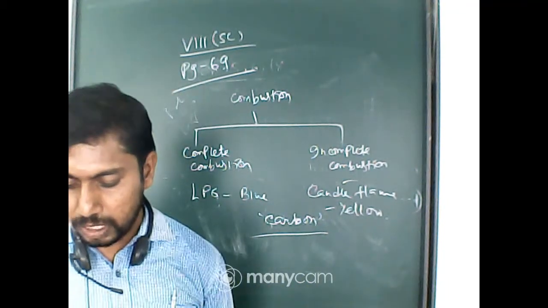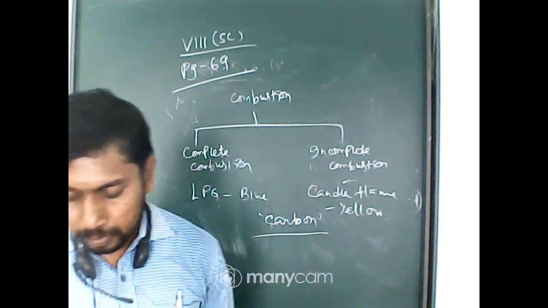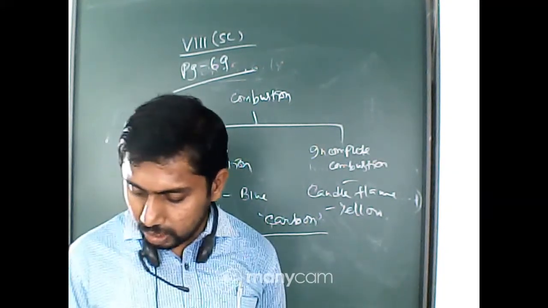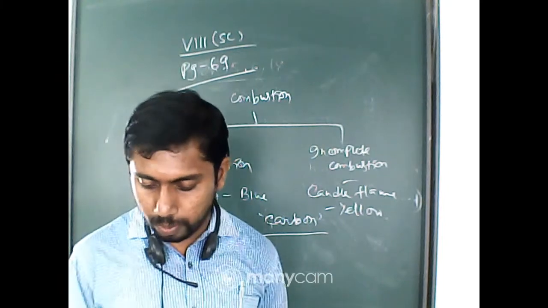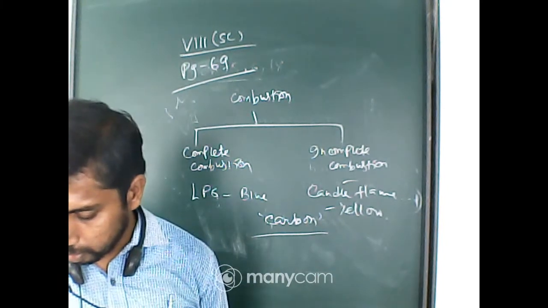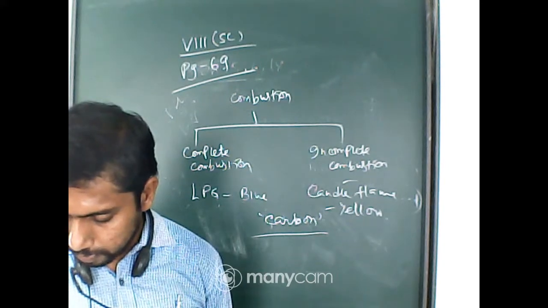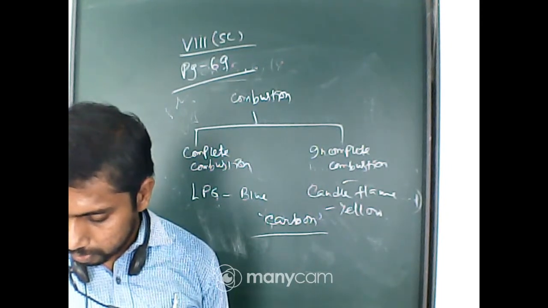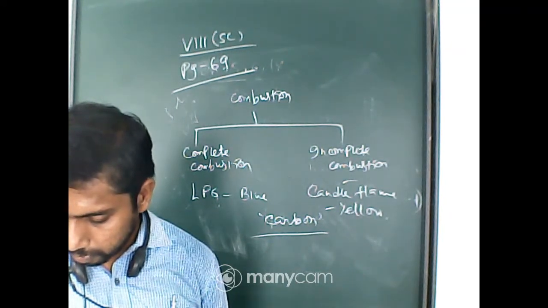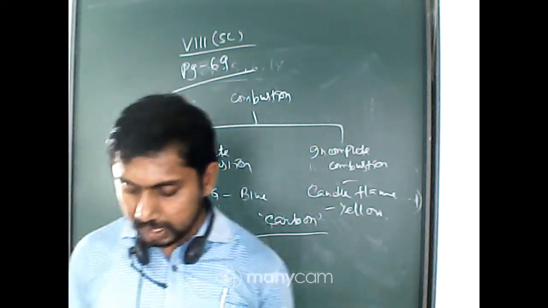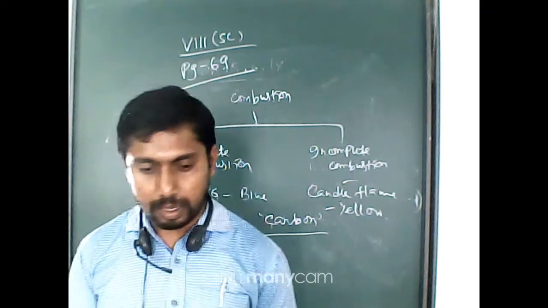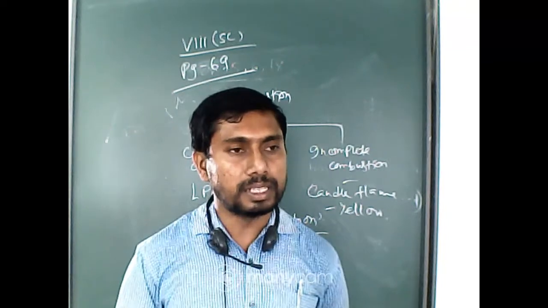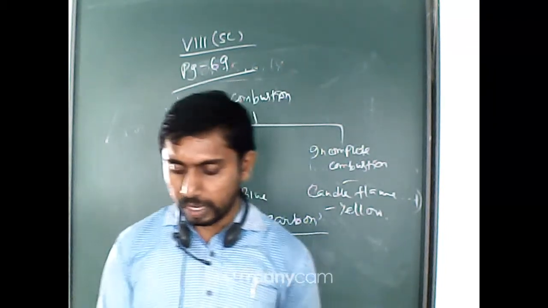Next one, 6.5, structure of a flame. Now the structure of a flame will be clear, just turn your page to page number 72. Okay, the substance which vaporizes during burning gives you the flame.